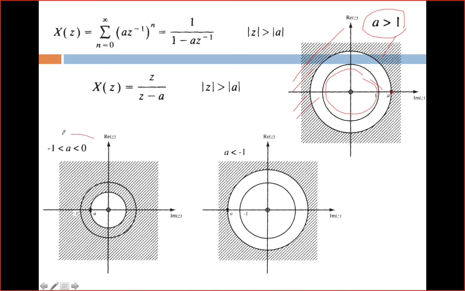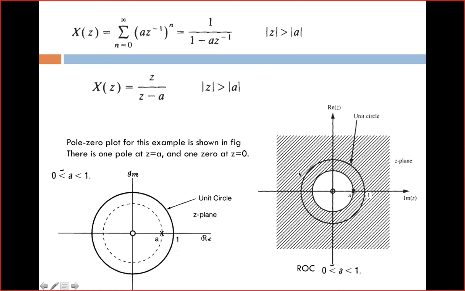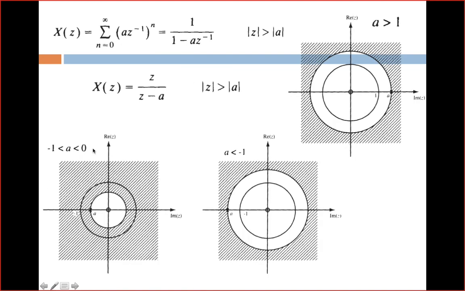A is in between -1 to 0. Okay, for this case also, the previous case and this case, that is A is in between 0 to 1 and -1 to 0, both cases are same, because we need to consider magnitude of A. Magnitude of A means it includes minus A and plus A. So first case is plus A, second case is minus A. So for these two cases there is no change in ROC.